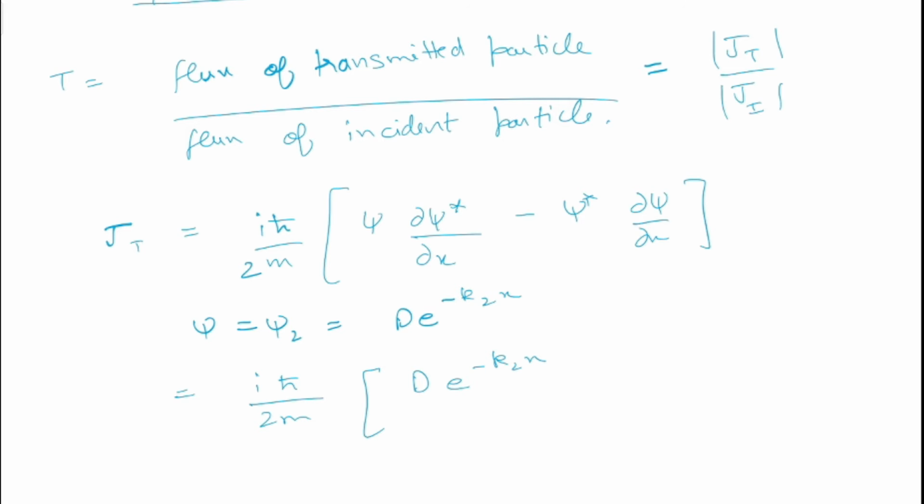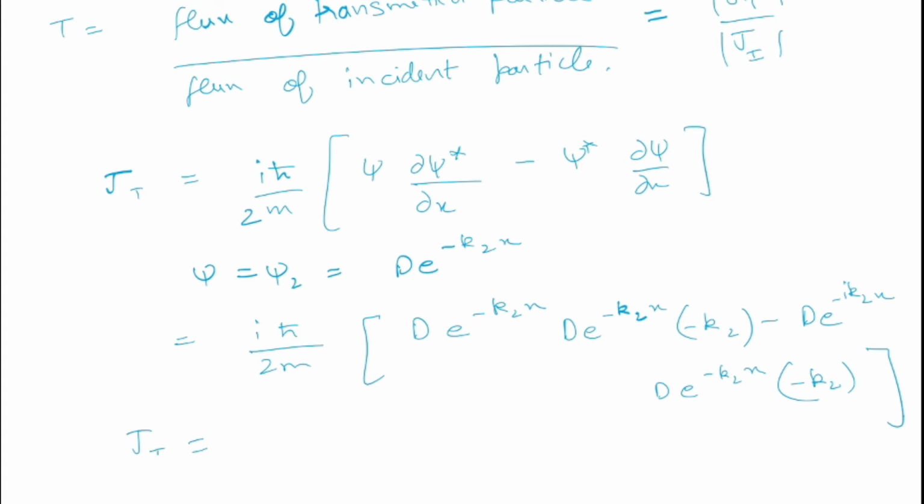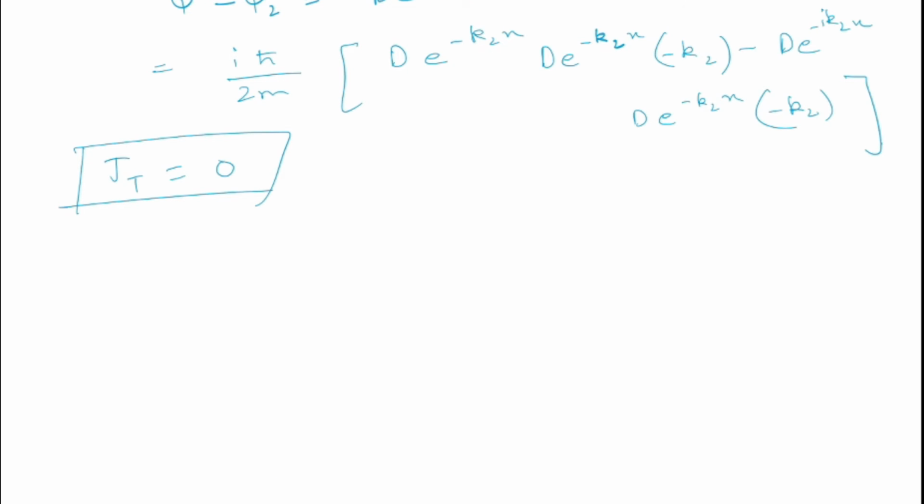The derivative will be d e to the power minus k2x times minus k2, minus phi star, that means phi, that is k2x, and del phi by del x will be minus k2x. Now these two terms will cancel each other, which means that we get Jt equal to 0. So from here we can say that our transmission coefficient is equal to 0.